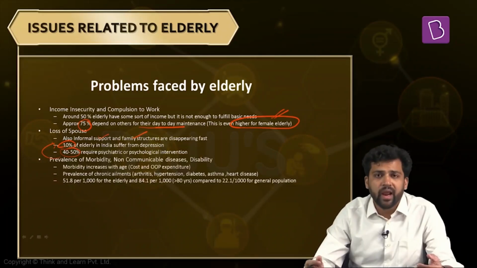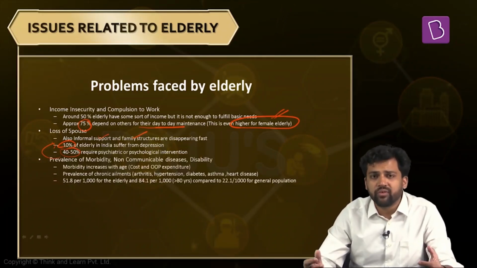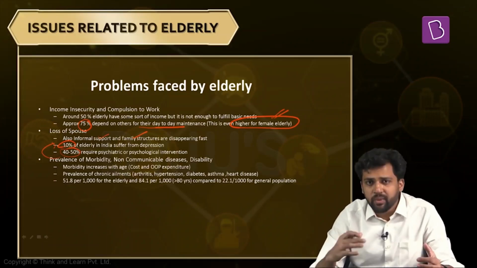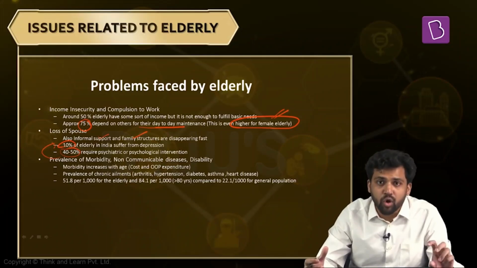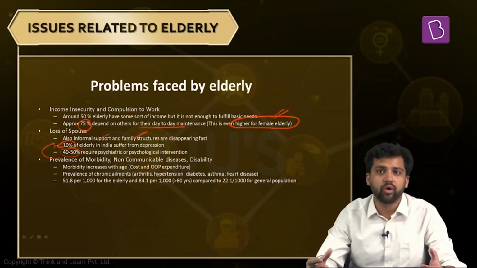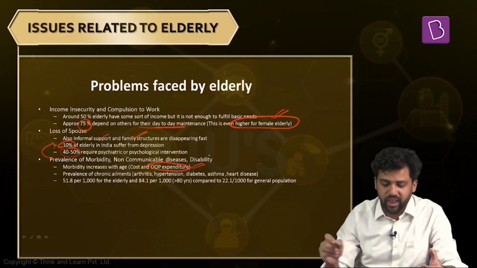Now, the next issue is morbidity. Elderly face a lot of morbidity, different kinds of health issues. Many of them face different chronic ailments, for example, hypertension, diabetes, arthritis. The problem with these kinds of diseases is that these are non-communicable diseases, and they remain throughout your life. Because of that, you have to spend a lot of money. The cost of curing these ailments, or managing them if you cannot cure them, is very high, and you have to do it throughout your life. So it becomes problematic, and it leads to very high out-of-pocket expenditure for the elderly.